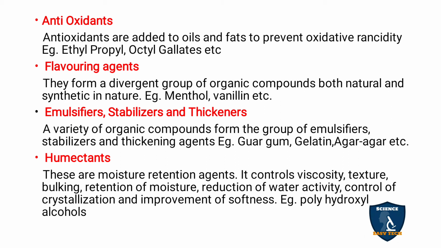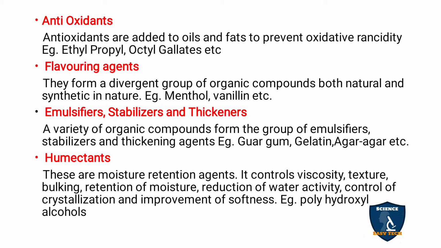Next is emulsifiers, stabilizers and thickeners. A variety of organic compounds from the group of emulsifiers, stabilizers and thickening agents are used as food preservatives. Examples: guar gum, gelatin, agar-agar, etc. Most of us have seen gelatin. These are used for emulsifying, stabilizing or thickening the food substances.